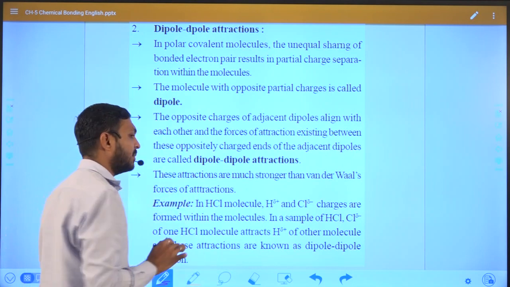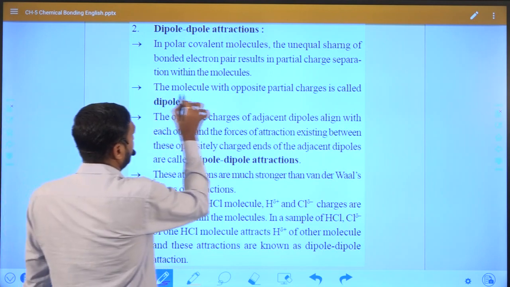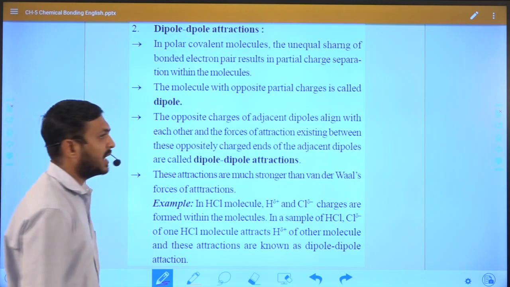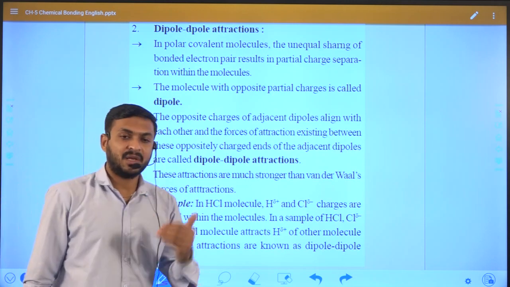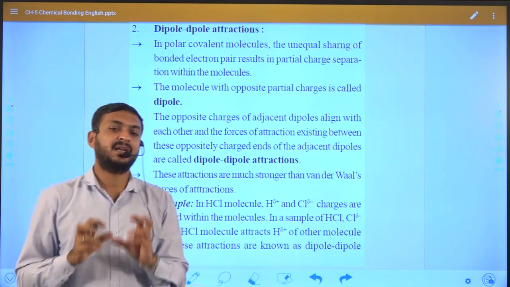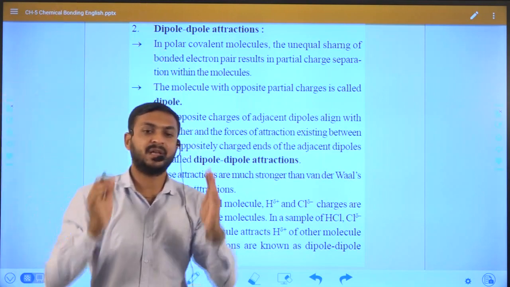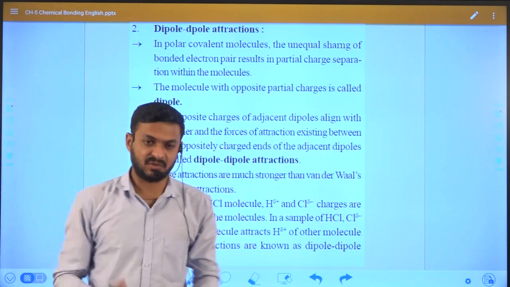Now what happens if charge separation occurs? The molecule with opposite partial charges is called a dipole. That means in the molecule opposite charges are generated, and this is known as a dipole, meaning two poles. One is positive charge and one is negative charge.